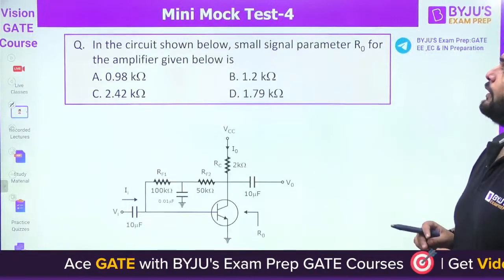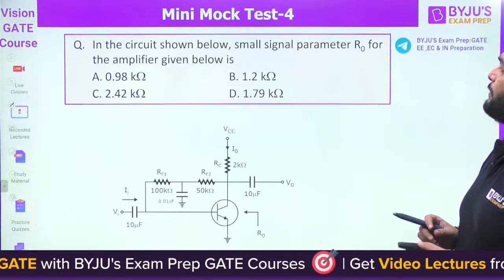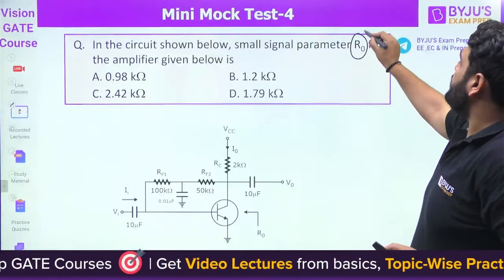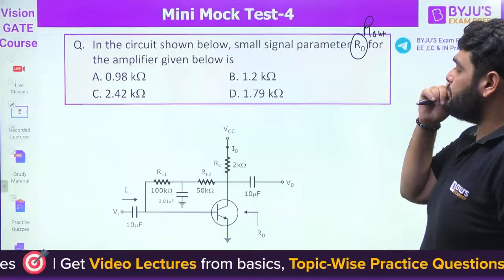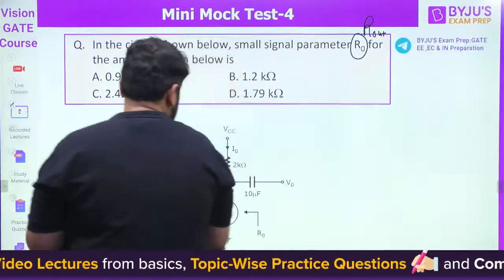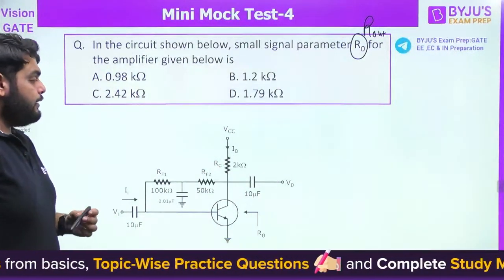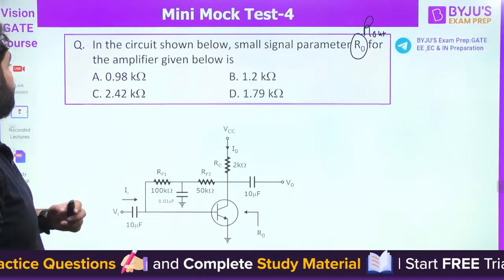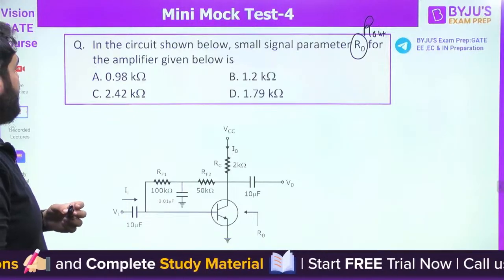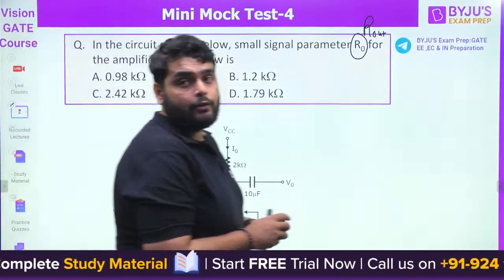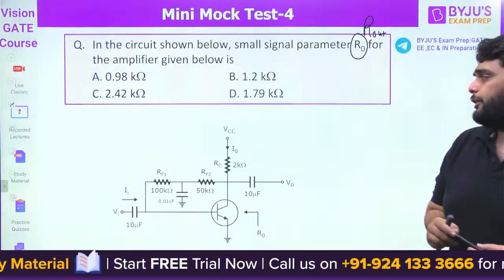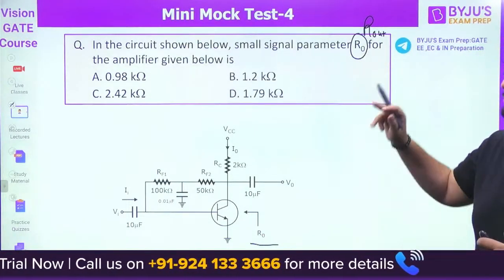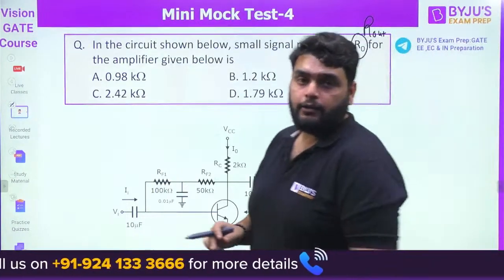Next question. In the circuit shown below, the small signal parameter R0 of the amplifier is asked. R0 means output resistance. This is the output resistance, R out, not the small r0. So try this question. What is the R out here? Same question, try to solve it.